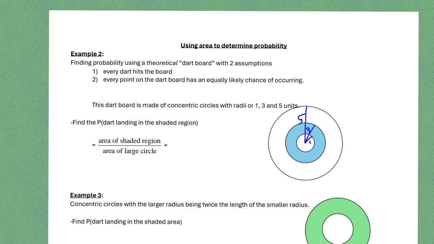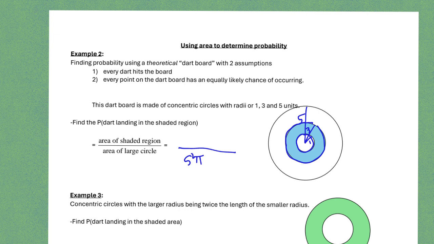The area of the biggest circle, assuming that's the location we're going to make sure we land on, would be 5 squared times pi. That's the overall area. And then the area of the shaded region, well, we've got to subtract. We're going to find the area of this mid-sized circle and subtract out the inner circle, because we want just the area of the blue ring.